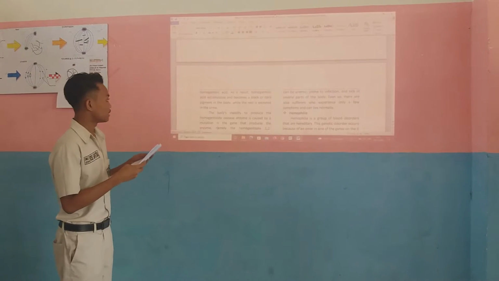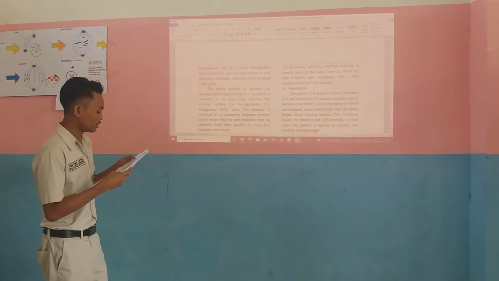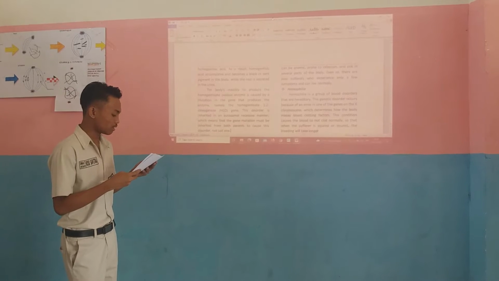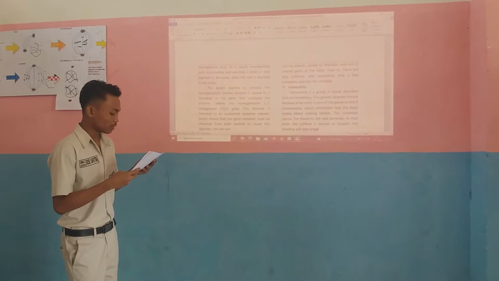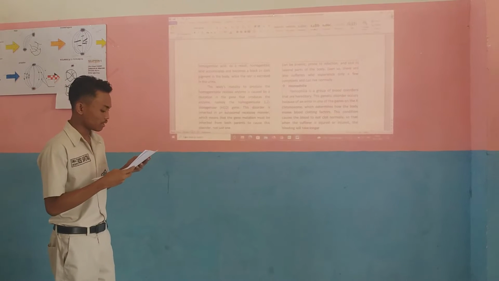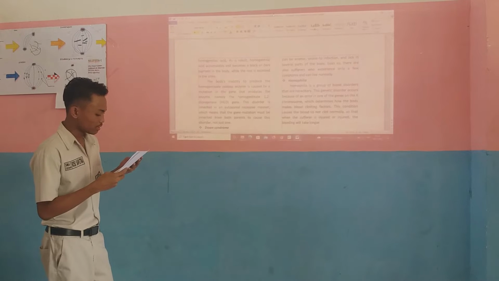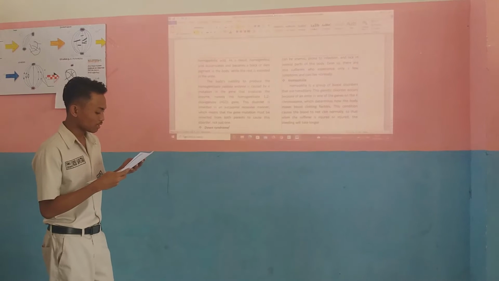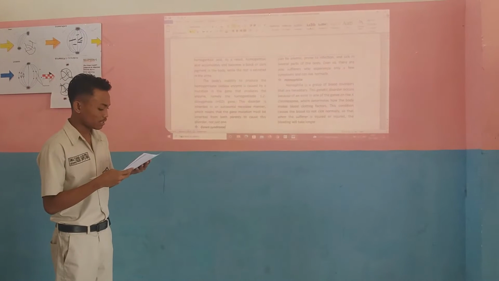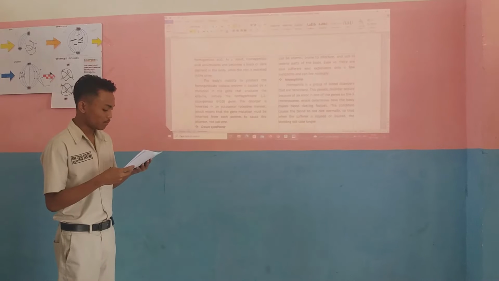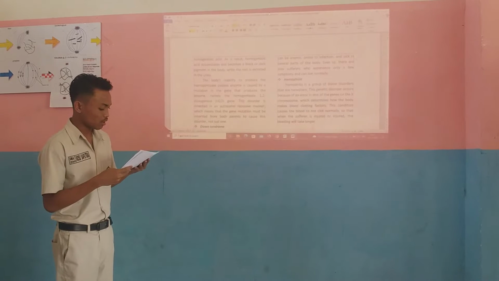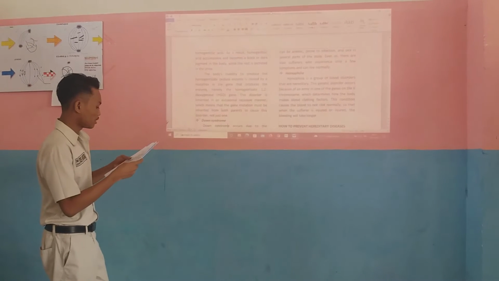The body's inability to produce the homogentisate oxidase enzyme is caused by a mutation in the gene that produces the enzyme, namely the HGD gene. This disorder is inherited in an autosomal recessive manner, which means the gene mutation must be inherited from both parents to cause this disorder, not just one. Down syndrome.